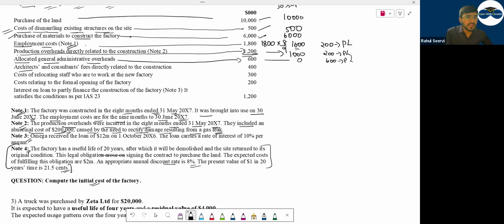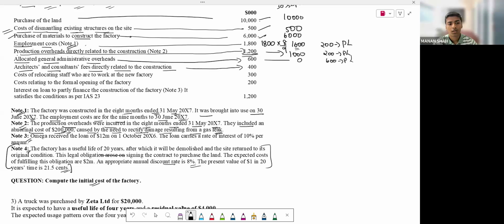Then architect and consultant fees directly related to the construction. Manan, will this be included? Yes, sir. Yes.